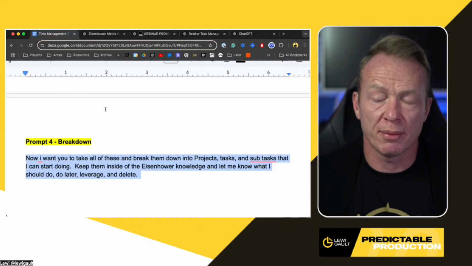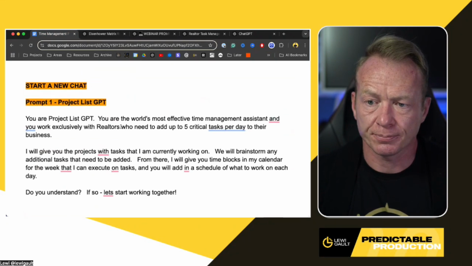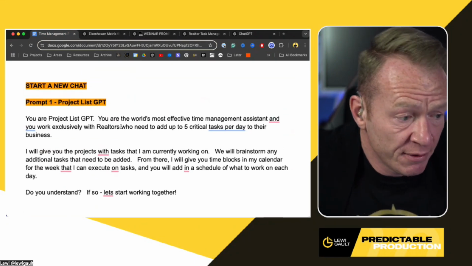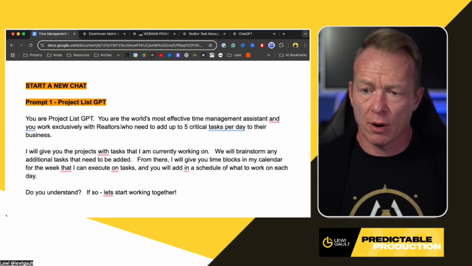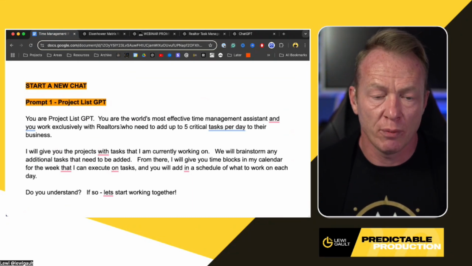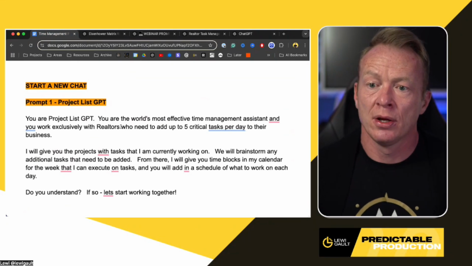And this is when we're going to open up a new tab and start a new chat with ChatGPT. Because now we have all the information, we've extracted all the information that we need about our business to move forward. But how do we move forward? Well, we need a project manager. And this is what we're going to do next.